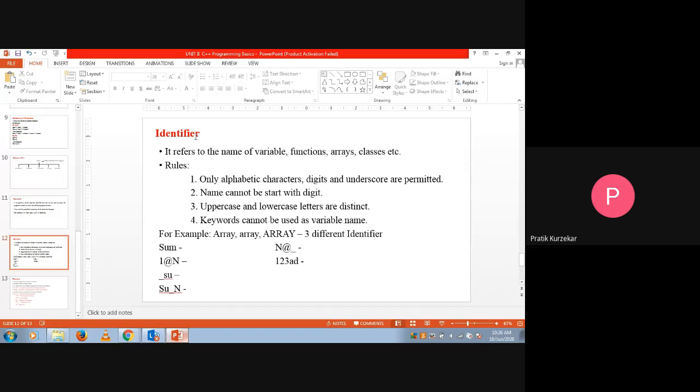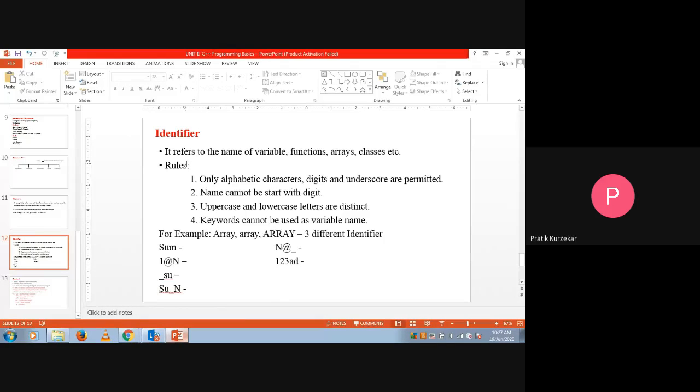As the name indicates, the identifier is going to identify. What is it going to identify? It is going to identify the name of the variable, the name of the function. It is going to identify the array. It is going to identify the classes. So there are certain rules for identifiers.